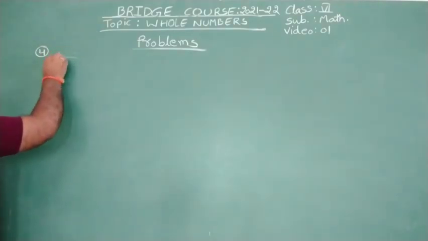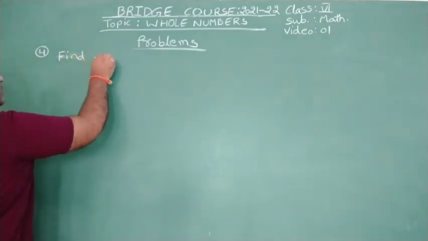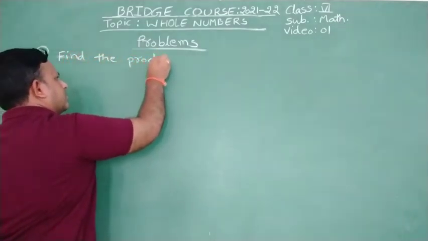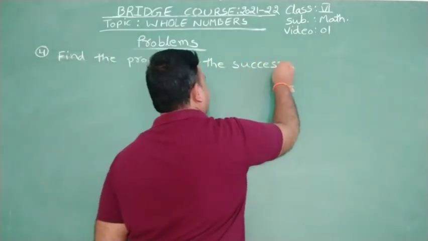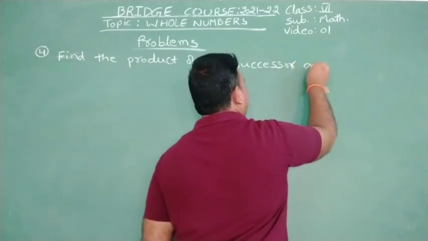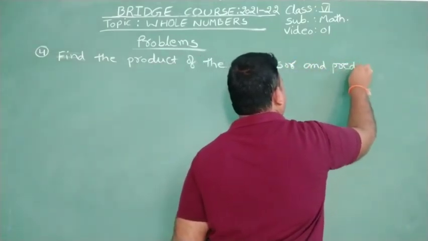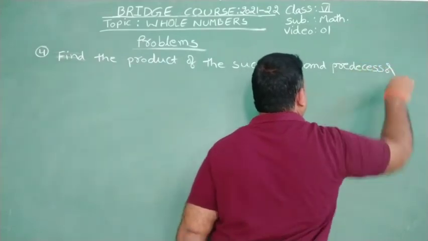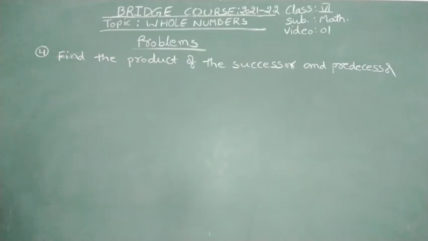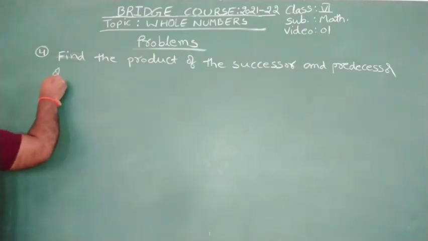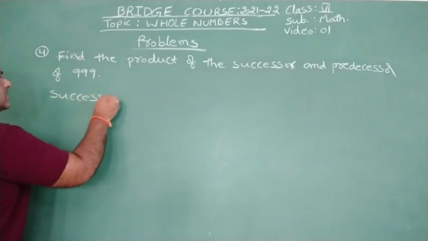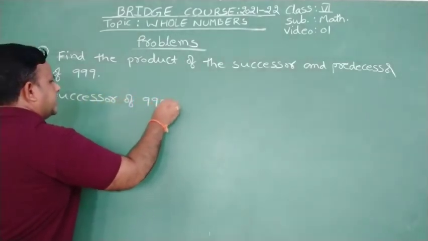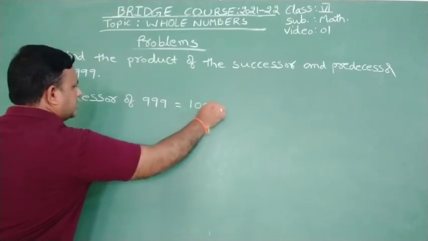Find the product of the successor and predecessor of 999. Okay, so here successor of 999 is equal to 1000.